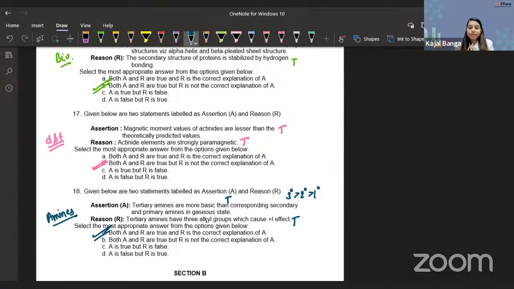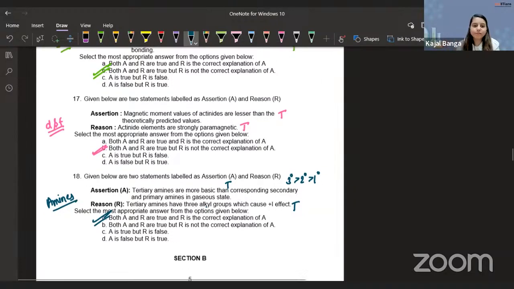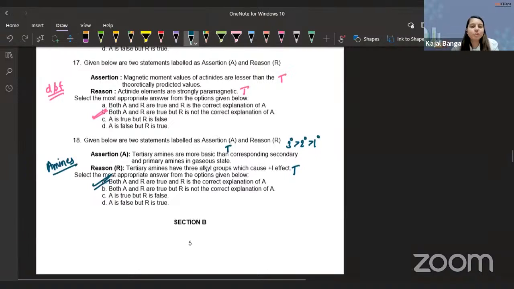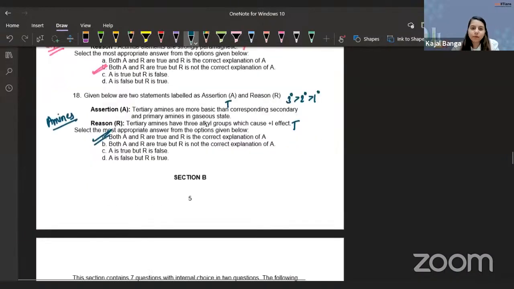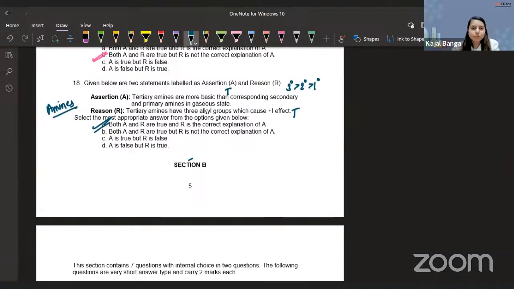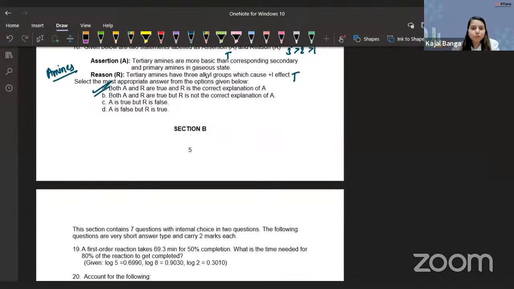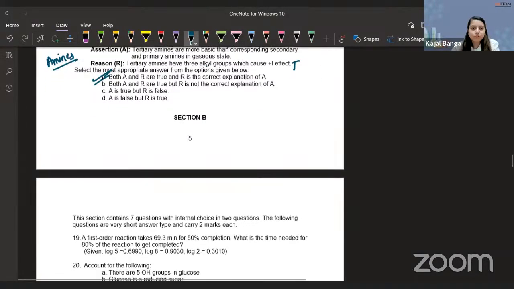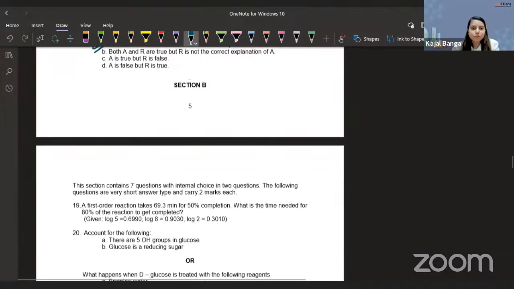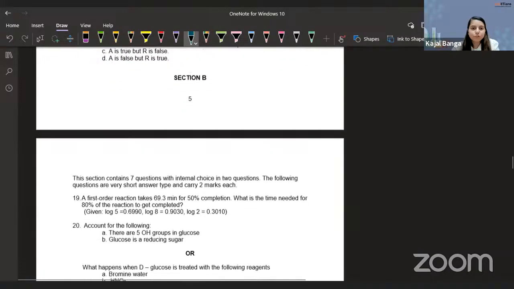So we have discussed each and every question for objective kind, and that is what we were expected to do. Now let's move on to the other things also so that we can have an overall gist about the other sections as well. So look at section B. We have very short time to identify which concept to apply. Okay? So the first question is again a 50% completion.